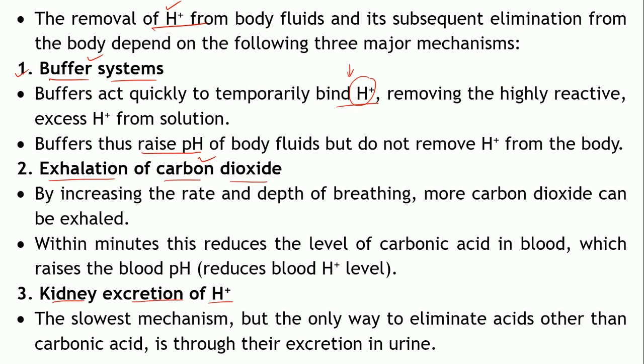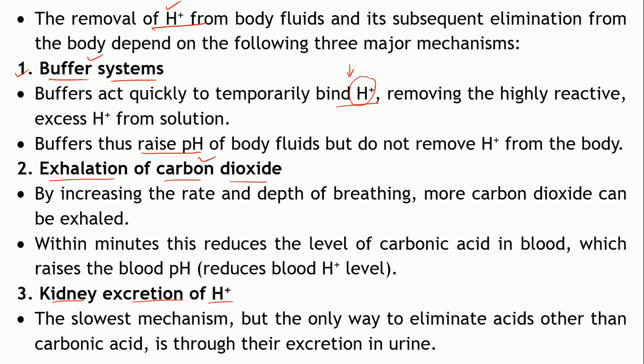Okay. The second mechanism is exhalation of carbon dioxide. You are already familiar with this process of removal of carbon dioxide from the body through the respiratory system. We have seen the different ways by which carbon dioxide is carried, right? One is the dissolved form. The second is in the form of bicarbonate ions.